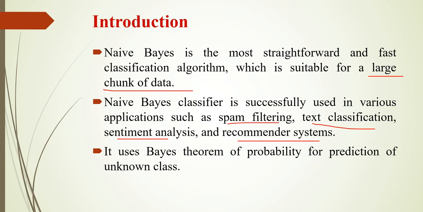The basic background of the Naive Bayes algorithm is that it uses Bayes theorem. In mathematics we have studied Bayes theorem. Bayes theorem is used for finding out the probability of unknown classes. It basically uses probability. As the Naive Bayes classification algorithm uses Bayes theorem for working, it is named Naive Bayes classification.